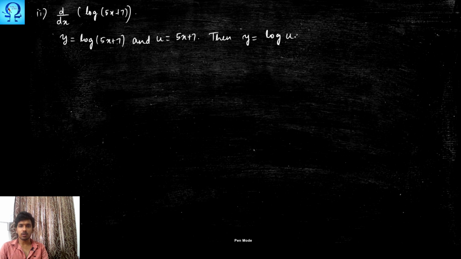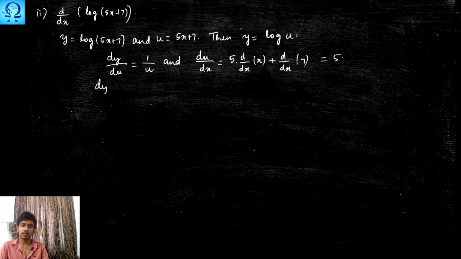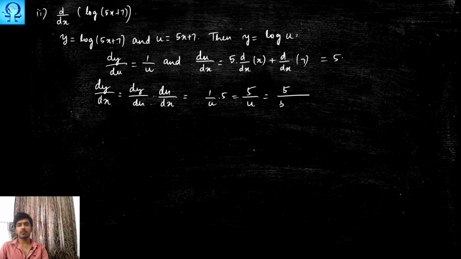Log u. Now dy upon du happens to be 1 upon u, and du upon dx happens to be 5 times of d upon dx of x plus d upon dx of 7. This is 0 and this is 1. So I am left with 5. Hence dy upon dx is dy upon du times of du upon dx, and this is 1 upon u and this is 5. So 5 upon u, that is 5 upon 5x plus 7.